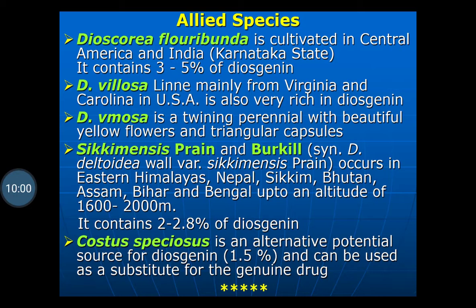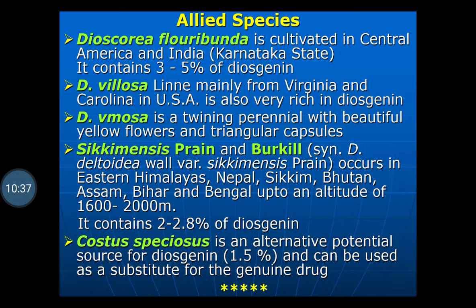Dioscorea vemsa is a twining perennial with beautiful yellow flowers and triangular capsules. Dioscorea deltoidea Wall, var. sequences prane, occurs in eastern Himalaya, Nepal, Sikkim, Bhutan, Assam, Bihar, and Bengal up to an altitude of 1600 to 2000 meter. It contains 2 to 2.8% of diosgenin.